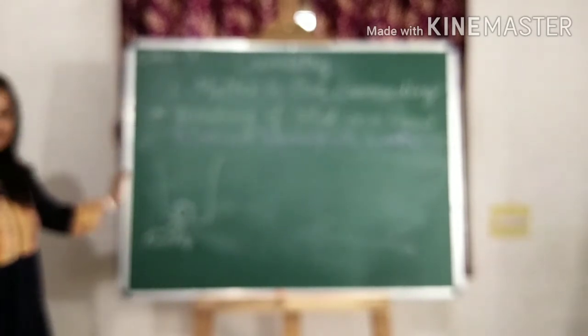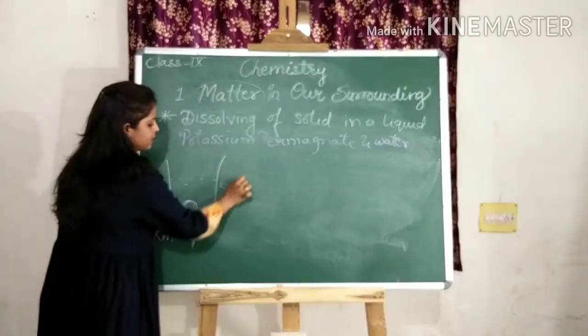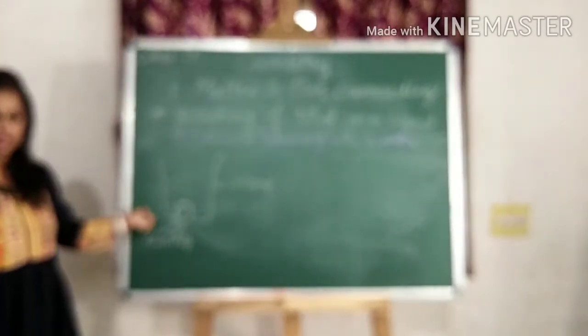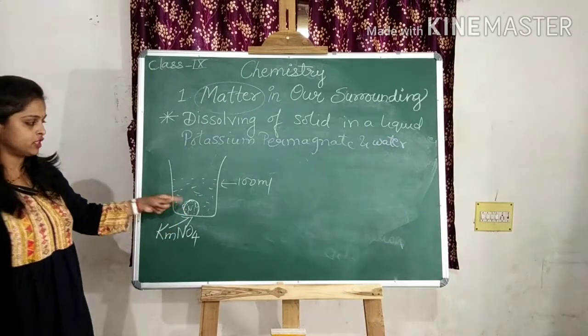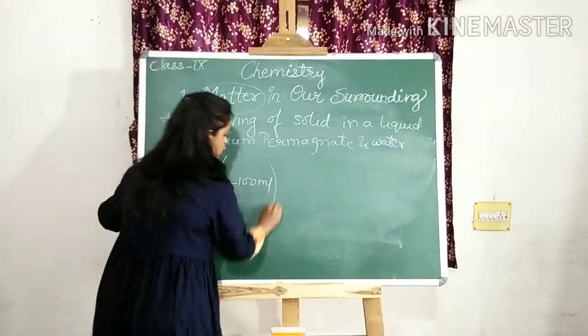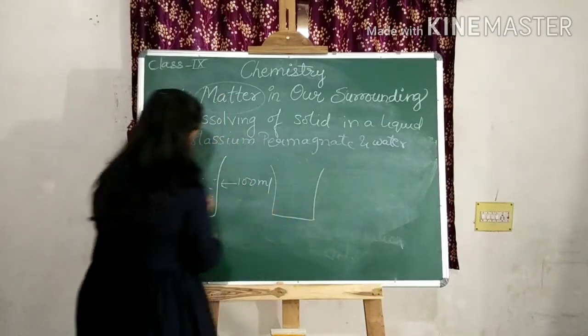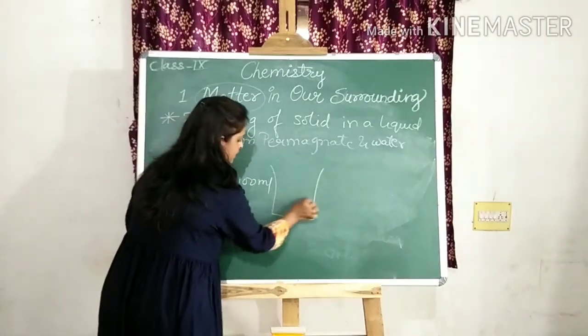Its molecular formula is KMnO4, and add water in it. At least 100 ml of water you have to add. You will see that in the first stage potassium permanganate is placed in a beaker and water is there. In the second stage, you will see that there is a little bit of water